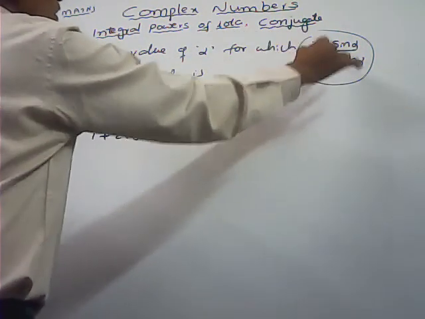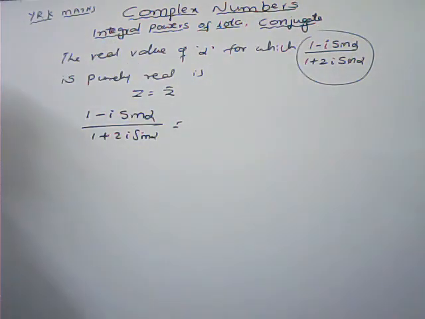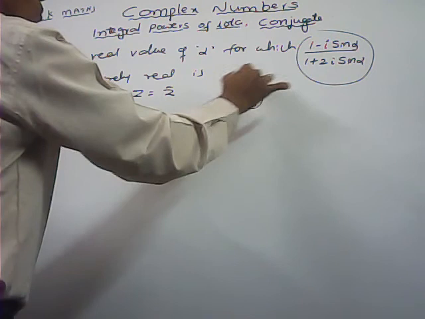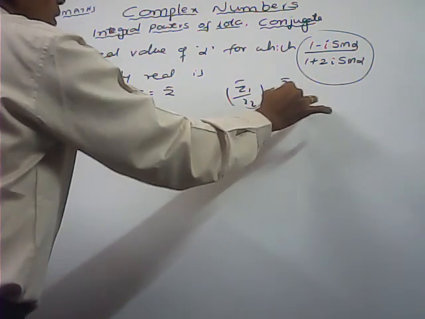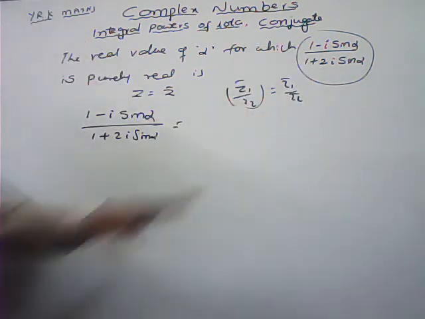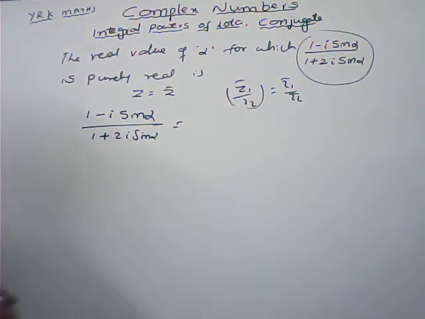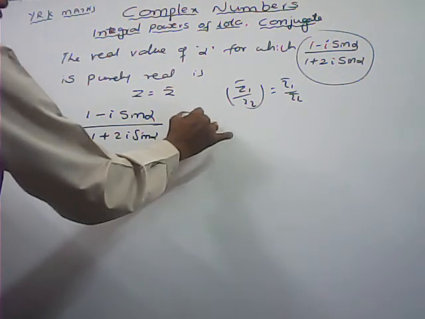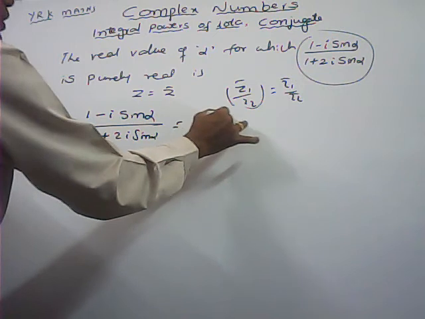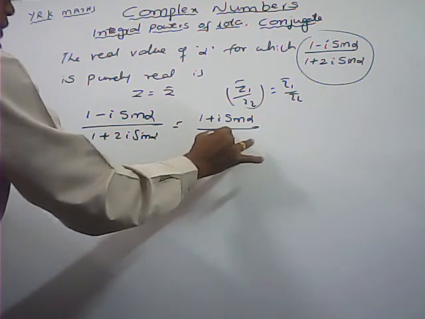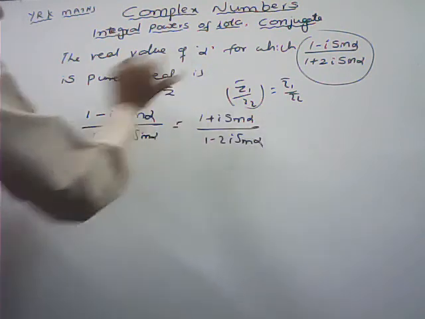What is the conjugate of that one? z1 by z2 whole bar, we can write z1 bar by z2 bar. So the conjugate of the total, which is in the form of z1 by z2, by changing the sign of the imaginary part, is (1 plus i sin alpha) upon (1 minus 2i sin alpha).